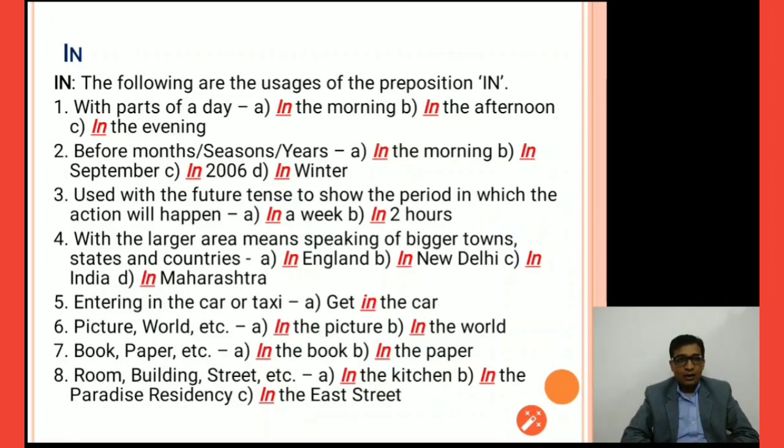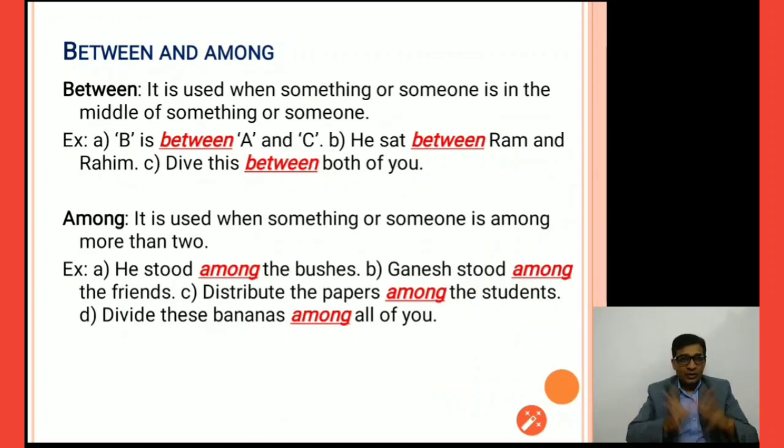Entering a car or taxi: get in the car. In the picture, in the world, in the book, in the paper, in a room, building, street, etc. In the kitchen, in the Paradise Residency, in the East Street. So that is how we can use the preposition in.